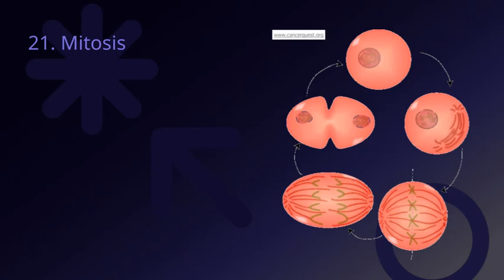Now, let's talk about mitosis, which is a crucial part of cell division. Mitosis is the process through which a single cell divides to produce two identical daughter cells. This process ensures that each new cell has the same genetic material as the original, maintaining consistency across our tissues. It's important because it underpins growth, tissue repair, and overall cellular maintenance in our bodies.